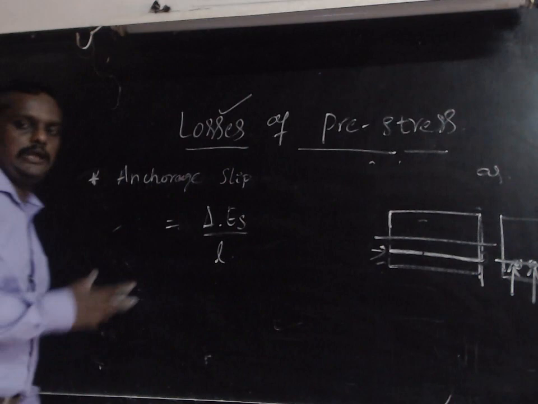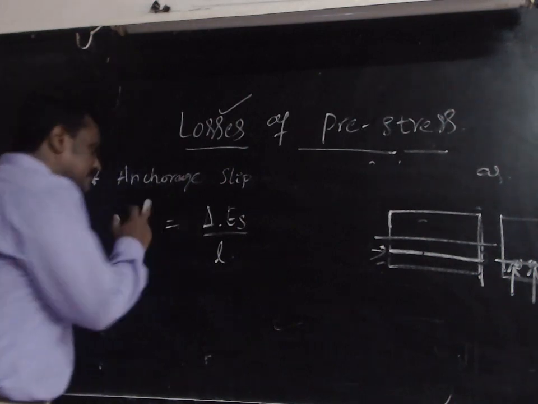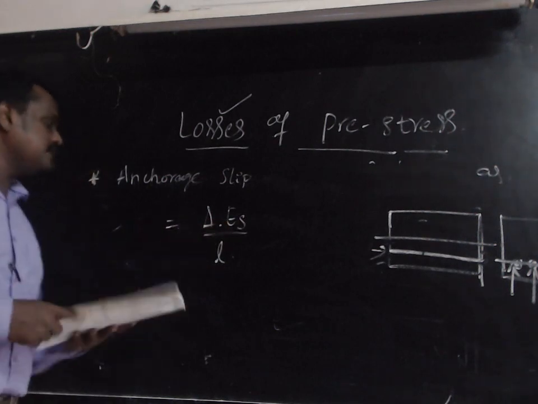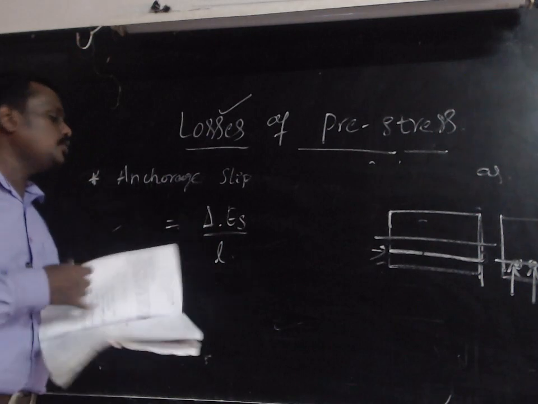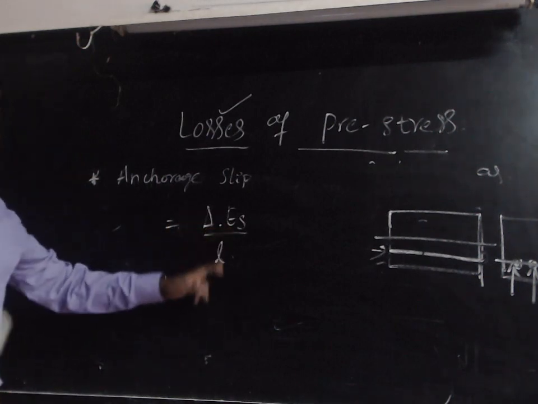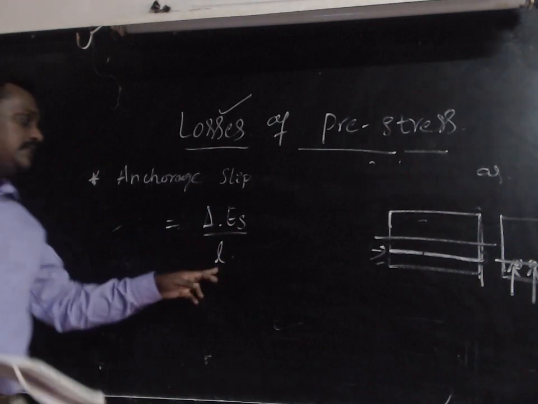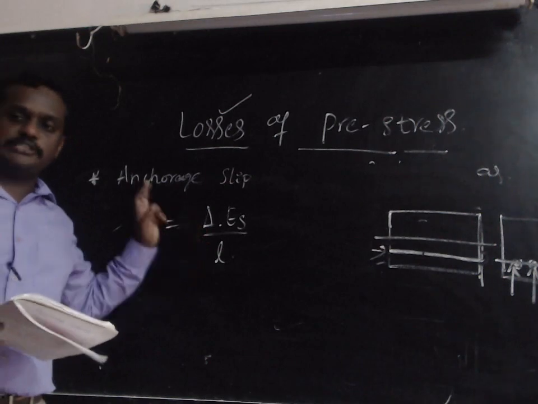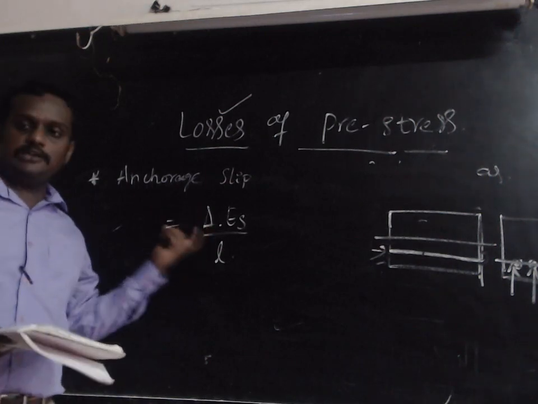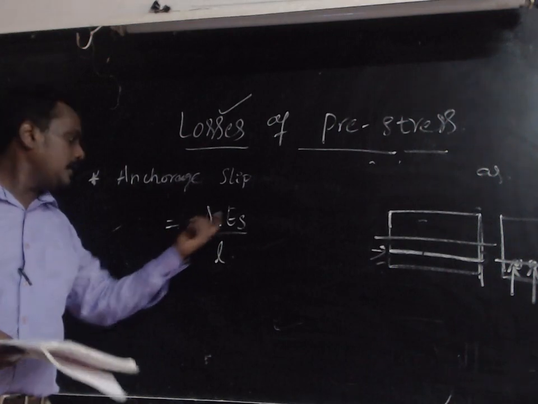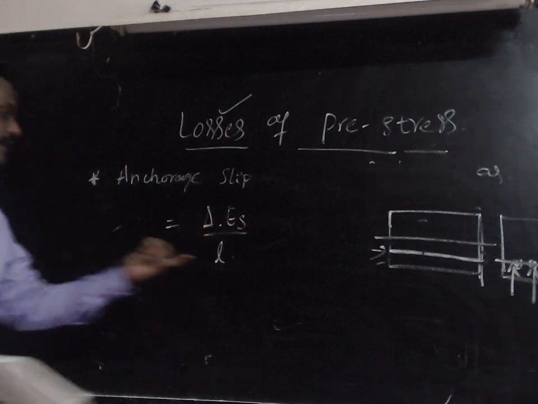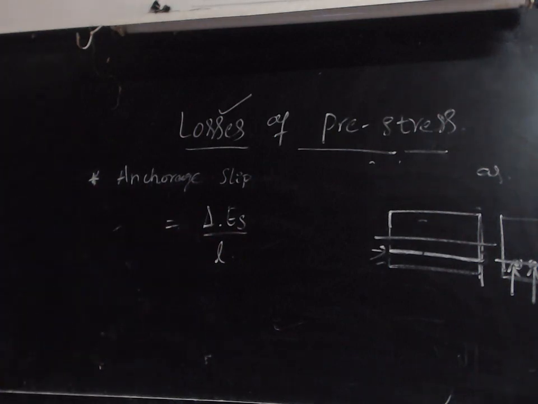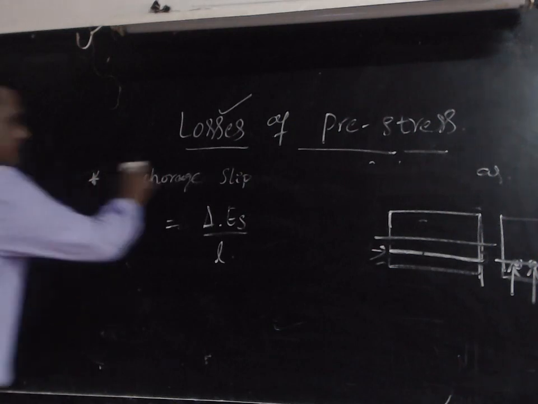This is common. The loss takes place in this process, and that loss should be calculated using delta times Es divided by L, where delta is the amount of anchorage slip, Es is Young's modulus of the steel, and L means the span, the length of the beam. Delta means how much slip takes place. This value will also be given in the problem itself. So this is about the anchorage slip.